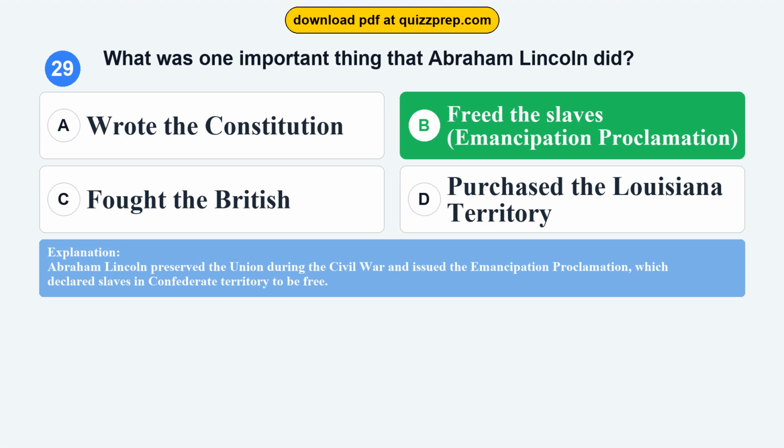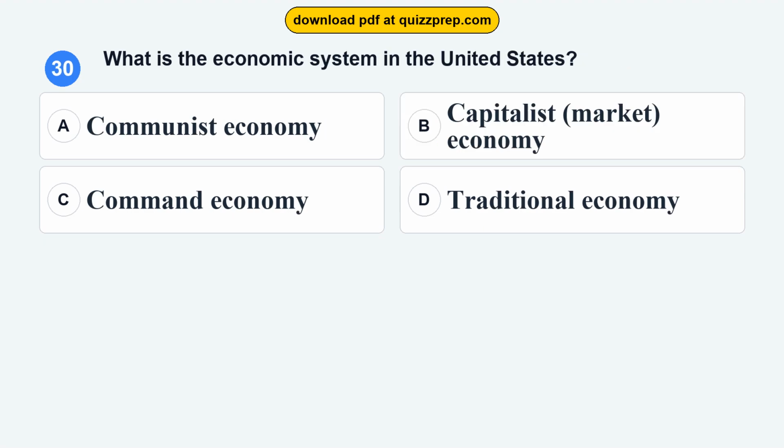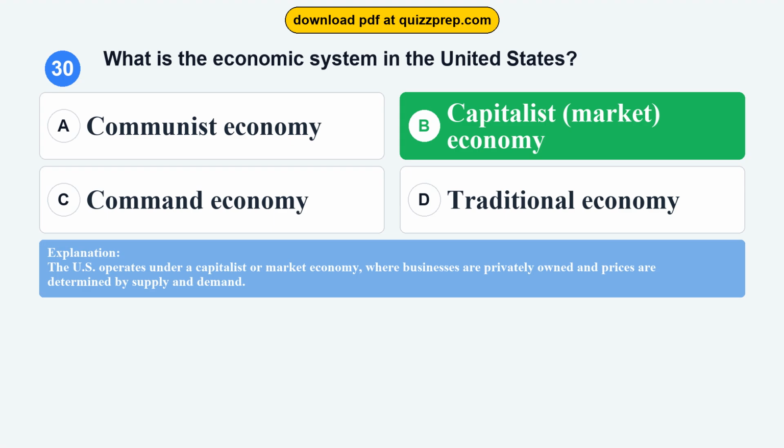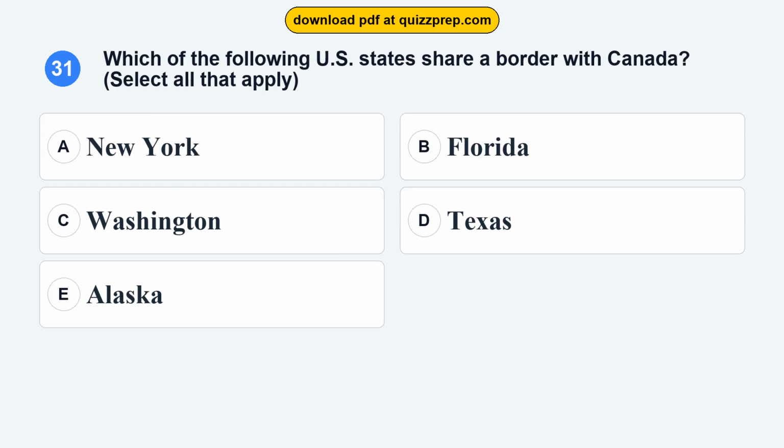Question 30. What is the economic system in the United States? Option A, communist economy. Option B, capitalist, market economy. Option C, command economy. Option D, traditional economy. The correct answer is option B, capitalist, market economy. The U.S. operates under a capitalist or market economy, where businesses are privately owned and prices are determined by supply and demand.